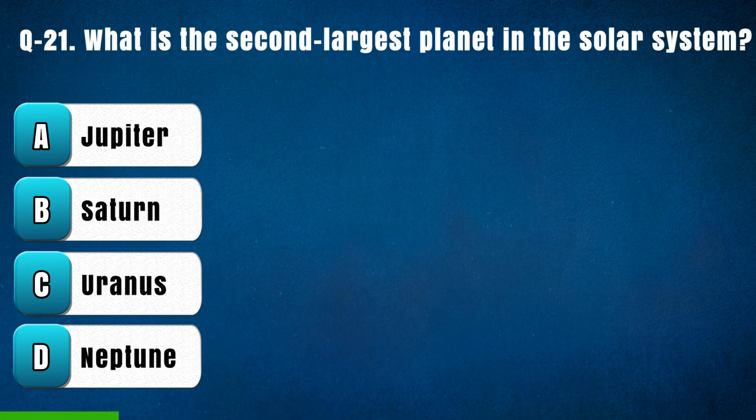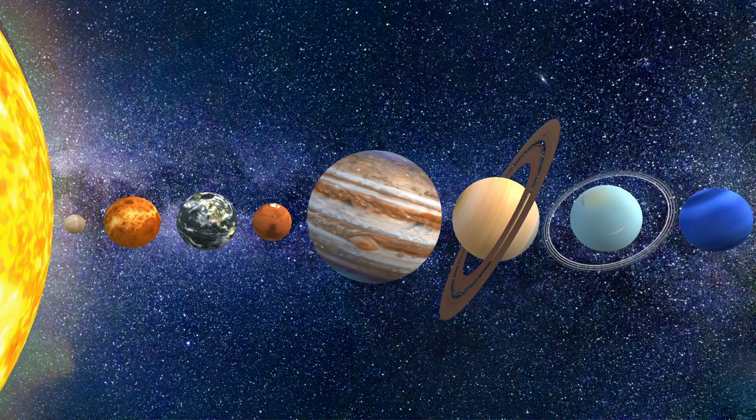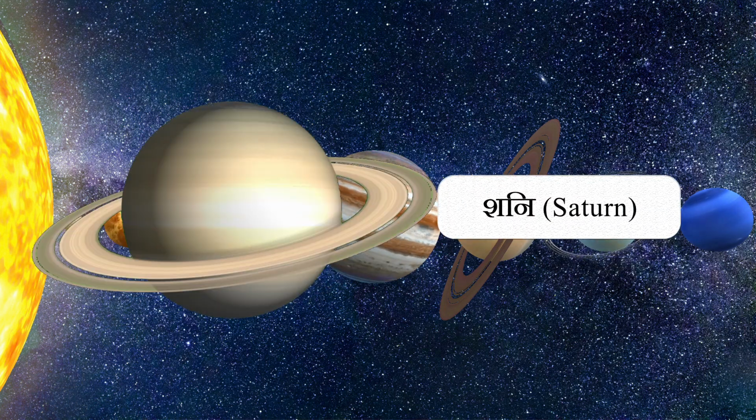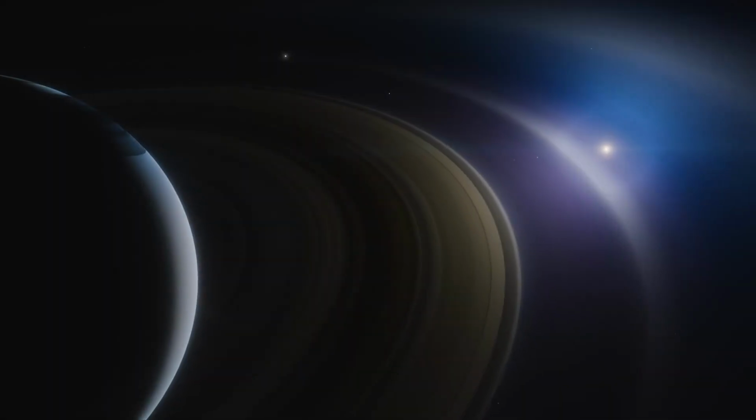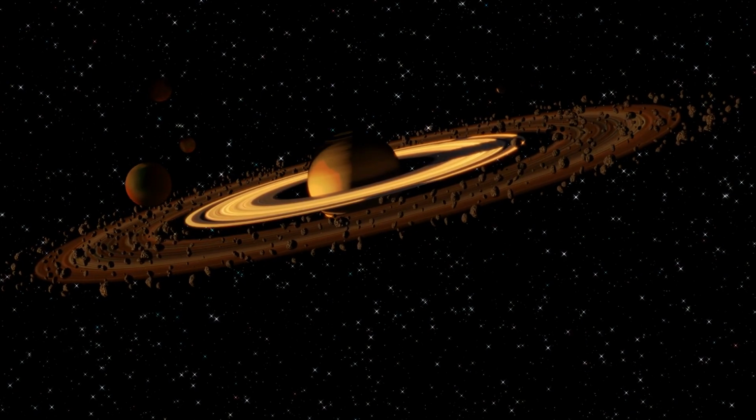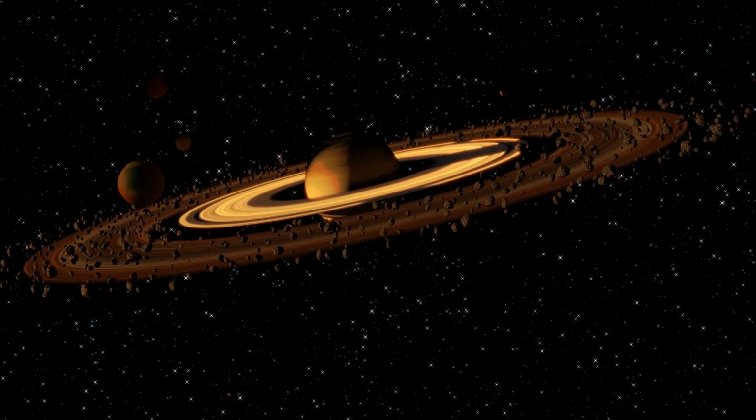Question 21. What is the second largest planet in the solar system? Option A Jupiter, B Saturn, C Uranus, D Neptune. The right answer is B Saturn. The second largest planet in the solar system is Saturn. It is a gas giant with an average radius about 9 times that of Earth. Saturn is known for its beautiful ring system, which is made up of teeny ice particles and rocks.